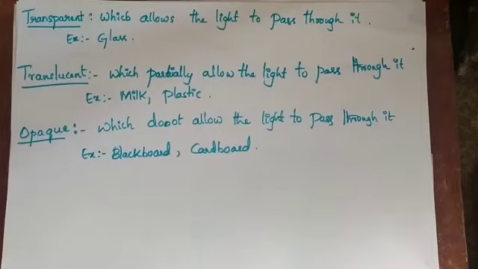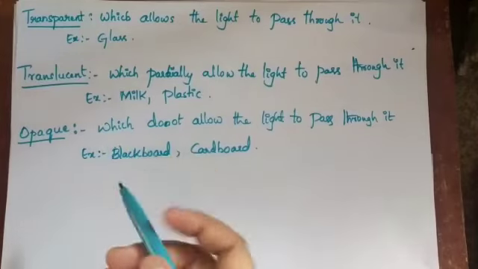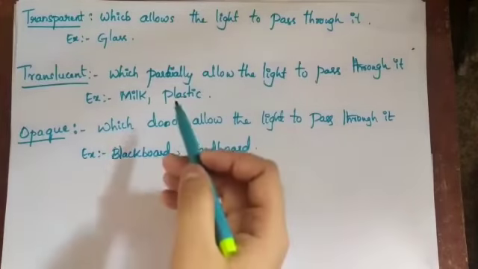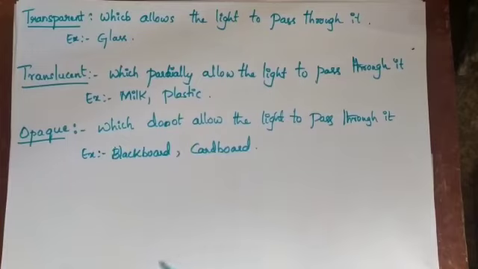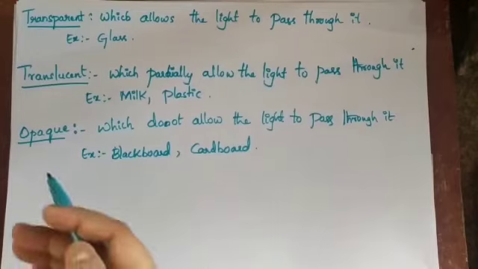Next, a translucent object partially allows the light to pass through it, not completely. For example, I have taken the milky glass. Plastic is another example of a translucent object which partially allows light to pass through it.